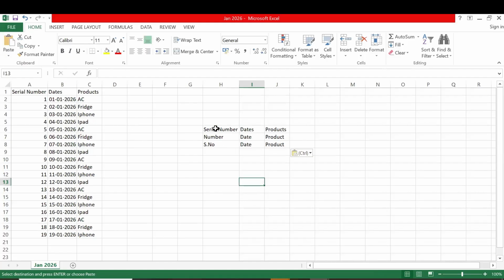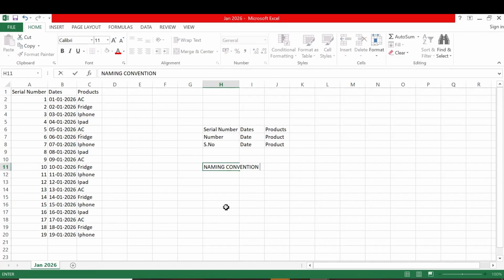You see, in January serial number, February number, March S number; dates, date; products, product. What do we need to do as a data engineer? We need to make this into a standard format, a naming convention.